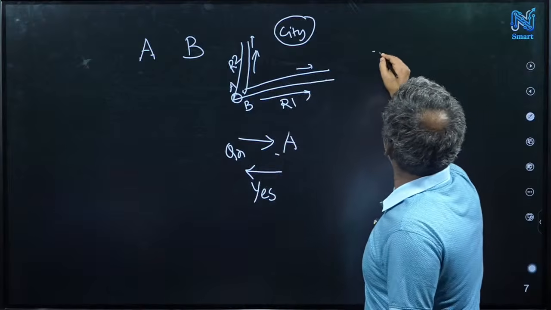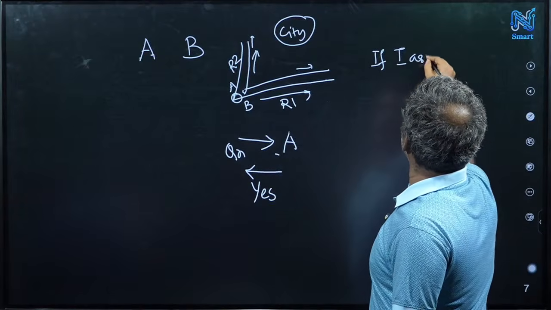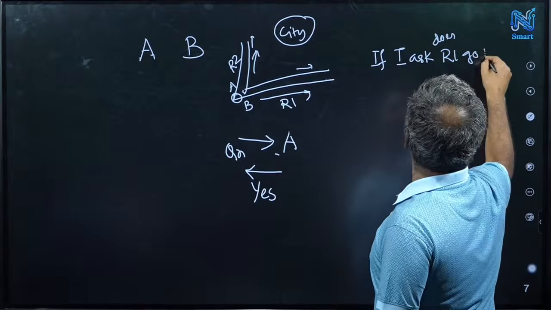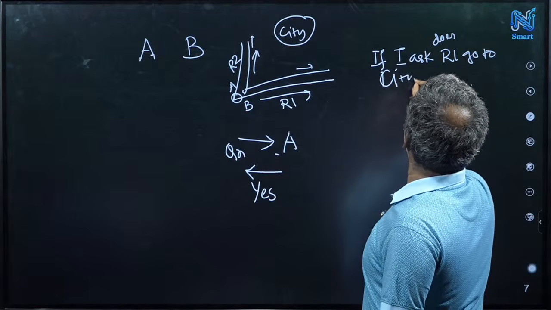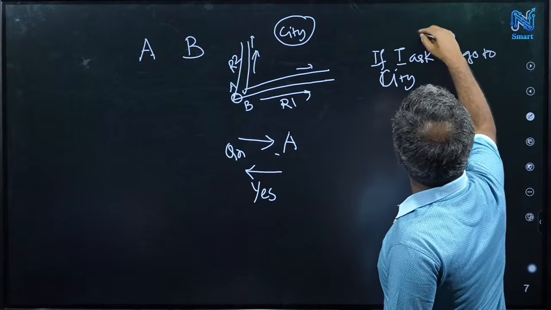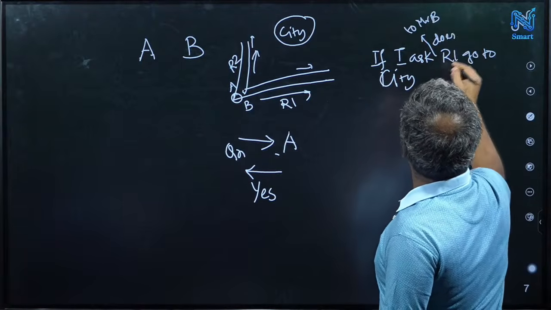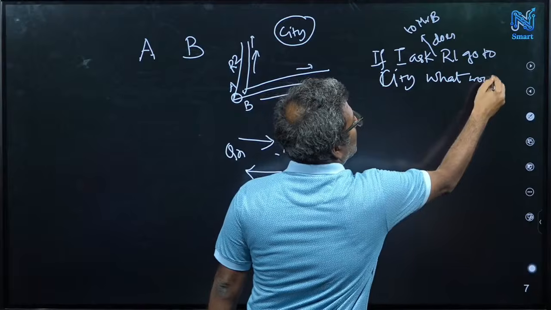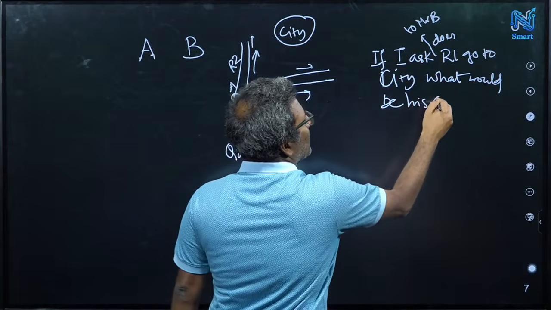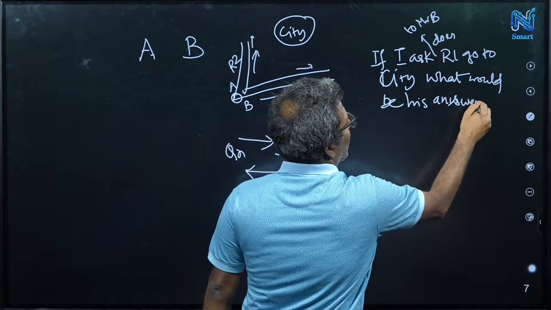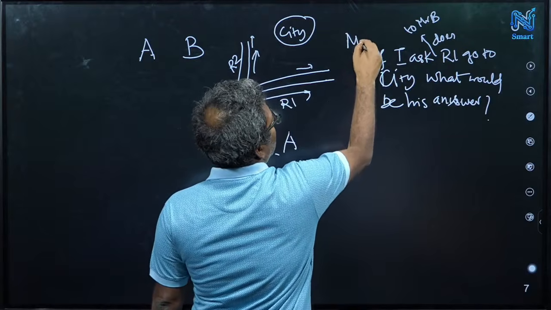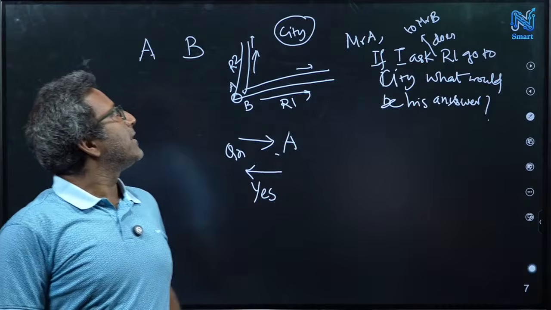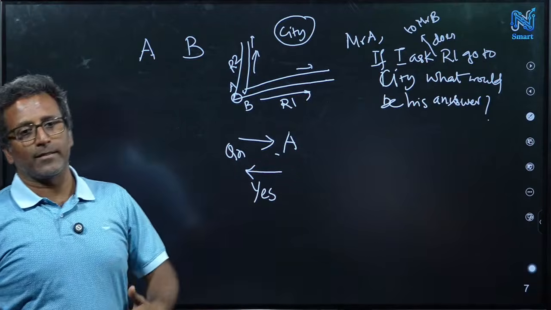So the question was: Mr. A, if I ask Mr. B that does R1 go to the city, what would be his answer?